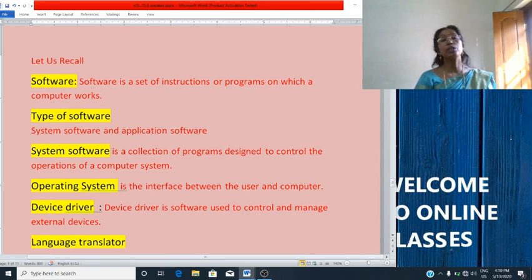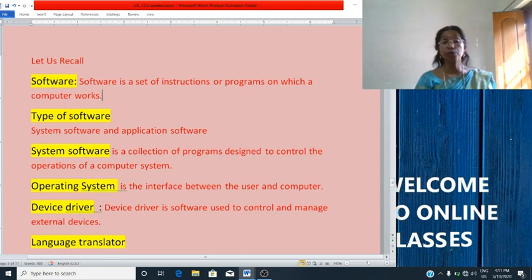Then we studied about the functions of an operating system. It controls all the application software running in a computer. It assigns the hardware. It provides security by means of password. It allocates the memory required for each task. It keeps track of the processes. It helps in deletion and creation of files and folders, etc. Then we studied about the device driver.